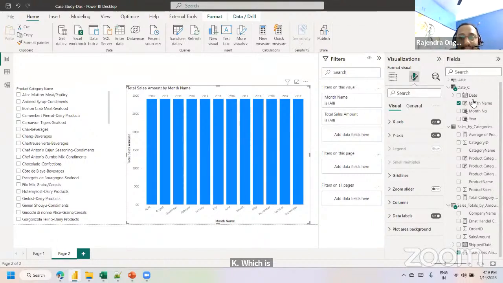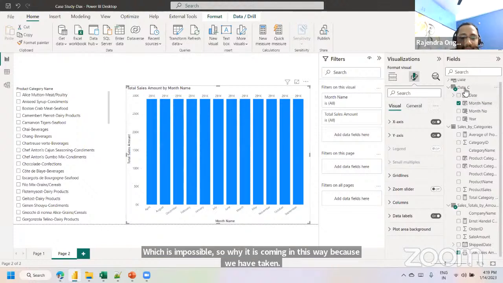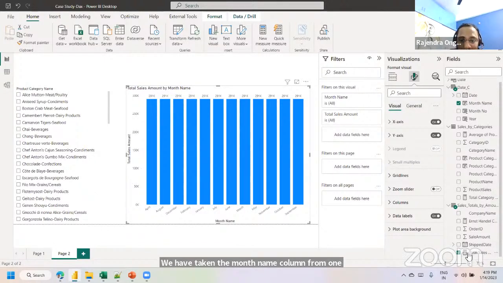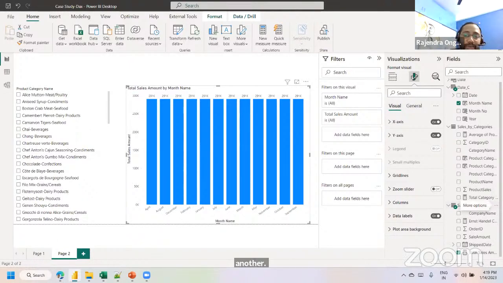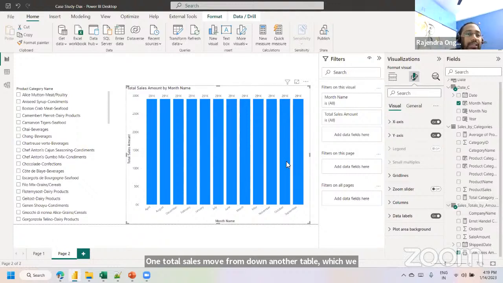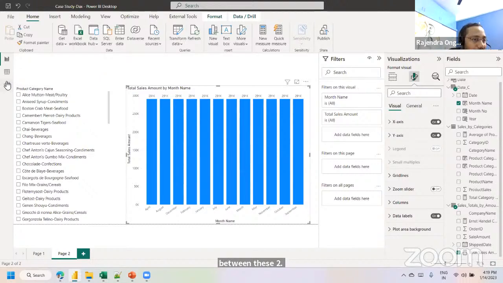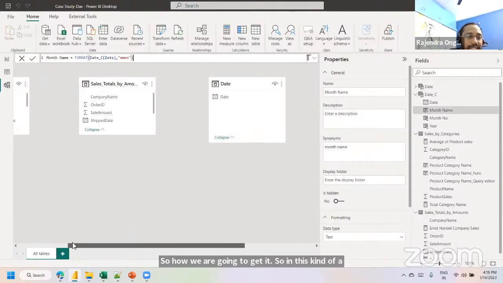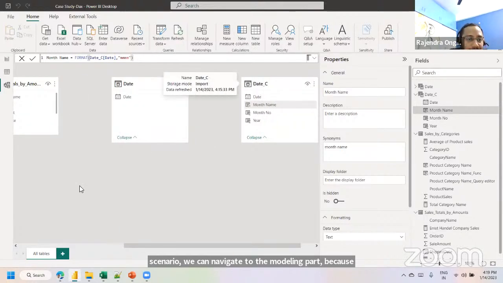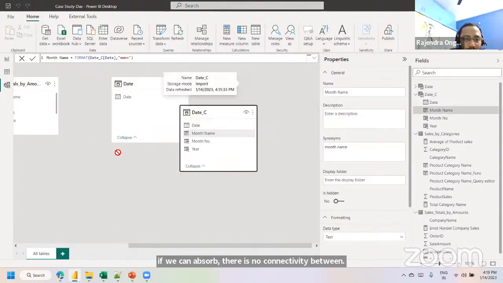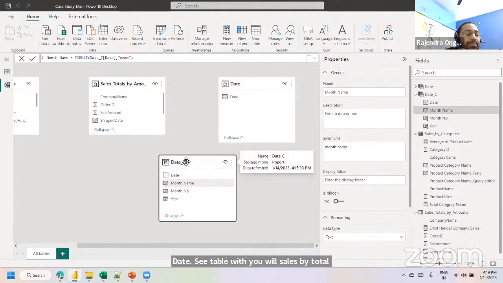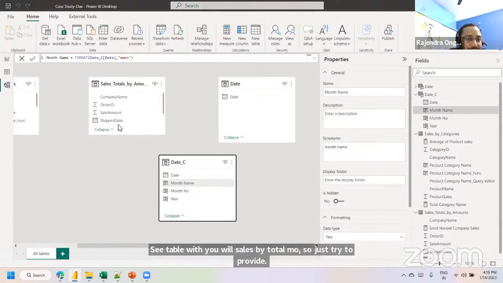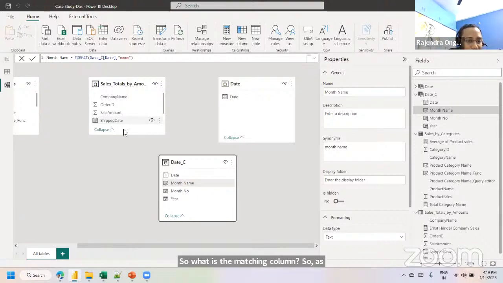Because we have taken the month name column from one table and the total sales amount from another table, and we don't have any relationship or connectivity between these two. So how are we going to get it? In this kind of scenario, we can navigate to the modeling part, because if you can observe, there is no connectivity between the date table and your sales by total amount. So just try to provide it. So what is the matching column? As per my observation, I have taken the reference of the shipping date to the date.